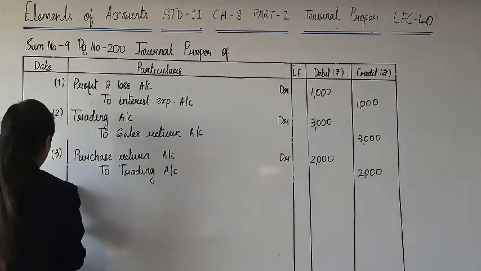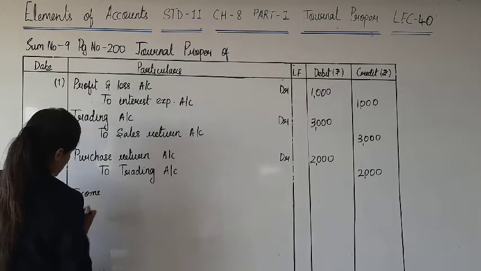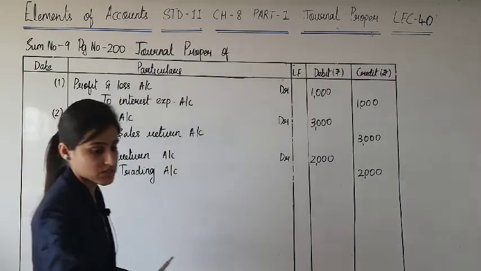So let me write down. Sorry, not income, it is interest.